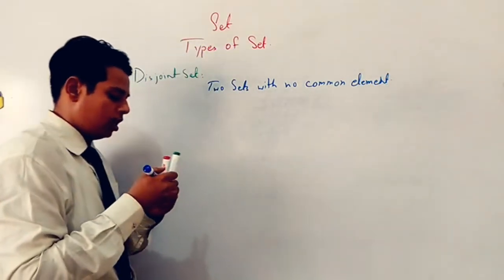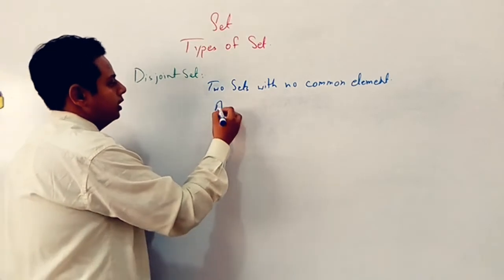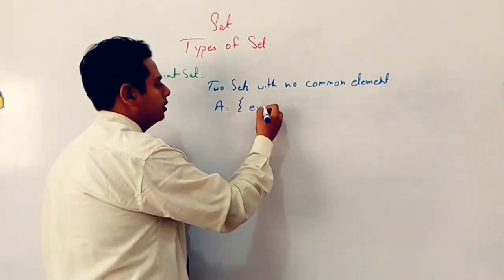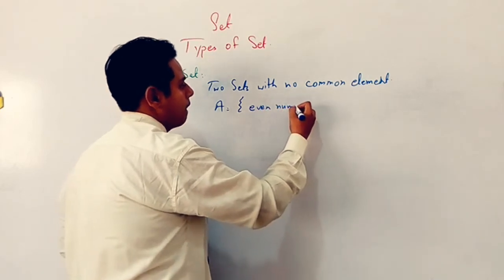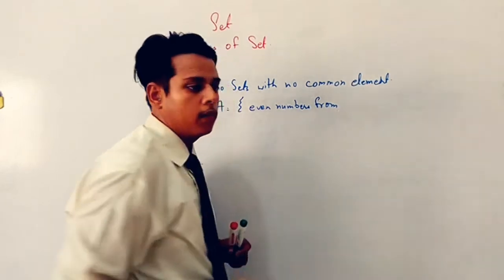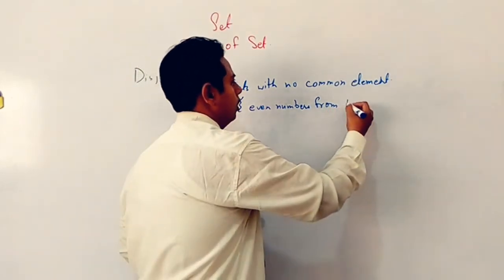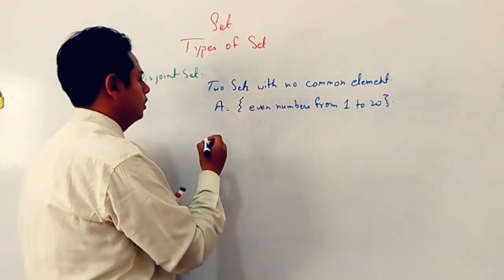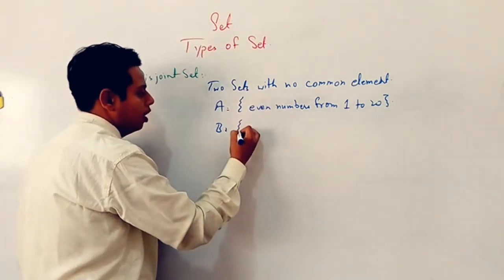Let's suppose a set A with even numbers from 1 to 20, and set B, odd numbers.